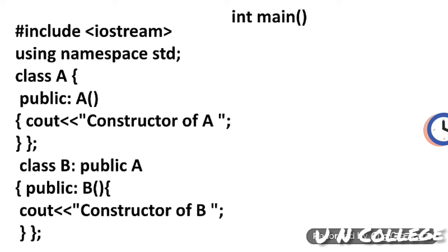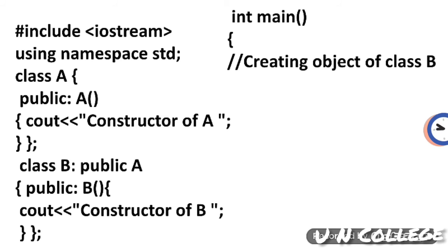Then the main method, int main. Inside the main function, I am going to create the object of class B, obj, then return 0. That's all, simply that's all. When you run or execute this program, you will get the output: constructor of A, then constructor of B. How? Because when you create the object, it will first execute the class A constructor and then it will execute the class B constructor.